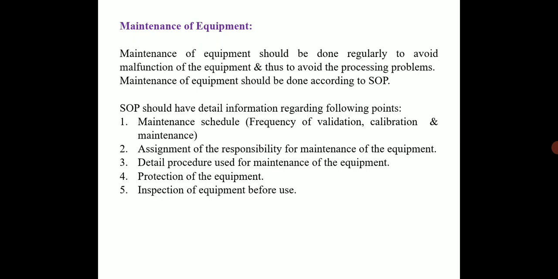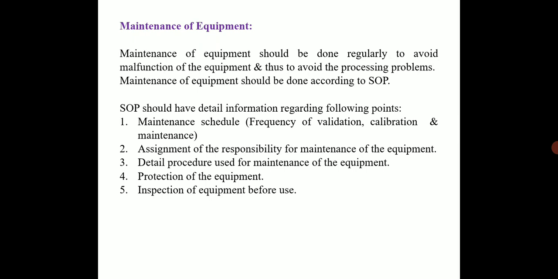Second, assignment of the responsibility for maintenance of the equipment. The cleaning or maintenance responsibility should be assigned to a person. Next, the detailed procedure used for maintenance of the equipment should be mentioned in the SOP. Protection of the equipment should be done, for example, it should be covered.